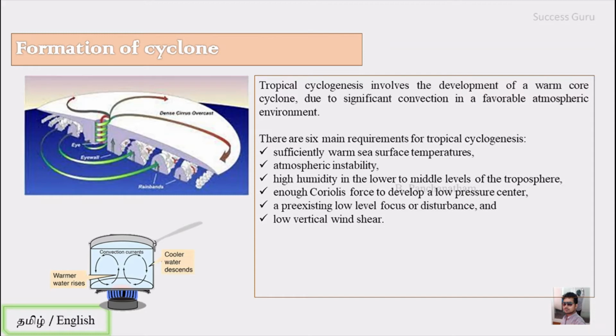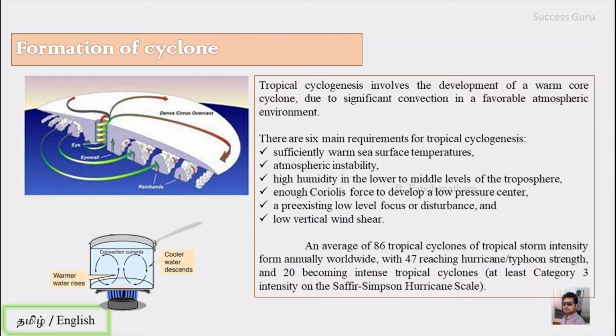The third one is high humidity in the lower to middle level of the troposphere. This is also because when the sun hits a water body, there will be formation of water vapor, which leads to the presence of humidity. The next one is enough Coriolis force to develop a low pressure center. The fifth one is a pre-existing low-level focus or disturbance. And the last one is low vertical wind shear. So these are the 6 main requirements for the formation of a tropical cyclone.